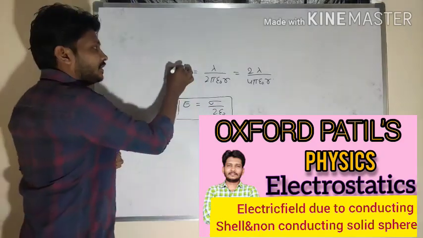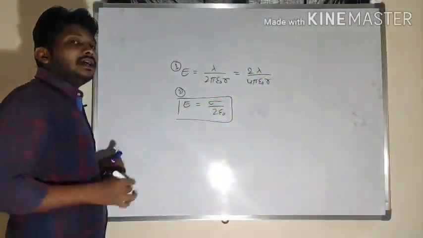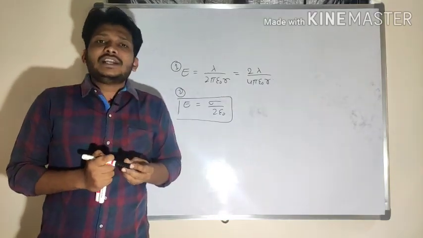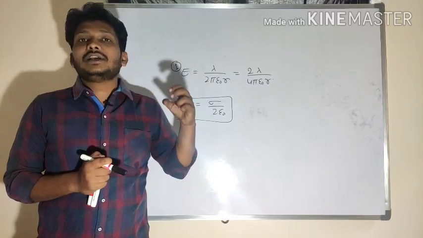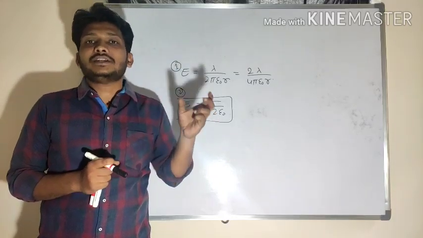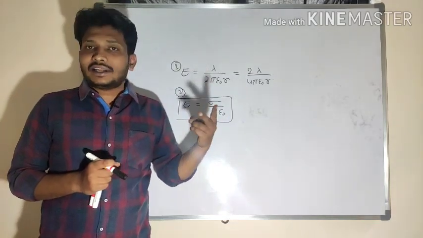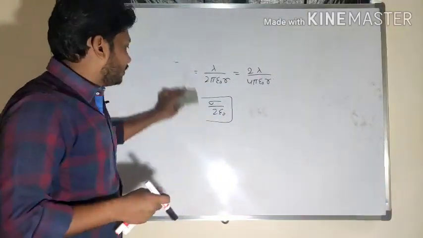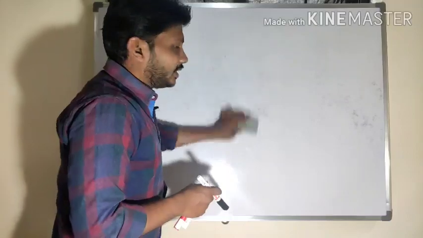This equation is about the one dimensional view and this equation is about the two dimensional view. Now let me consider a sphere. What is the value of electric field strength in the case of a uniformly charged sphere? I will take that sphere as a hollow sphere or as a solid sphere. This is important for the theory examination as well as for the NEET examinations.